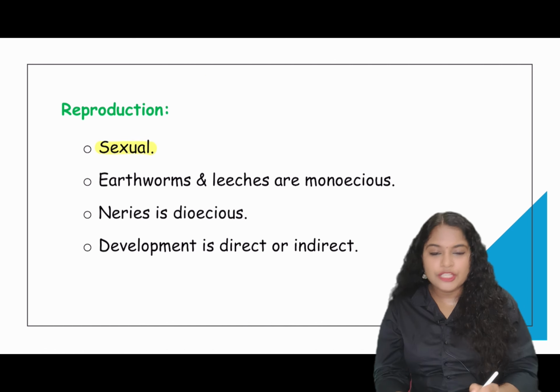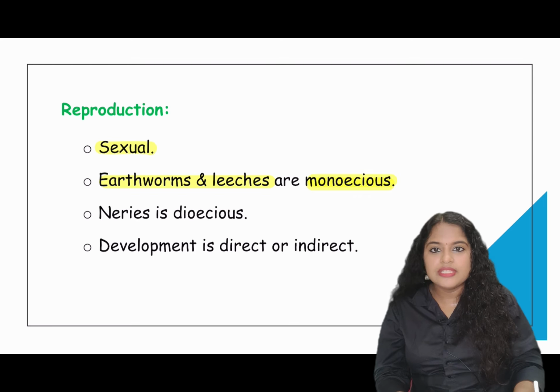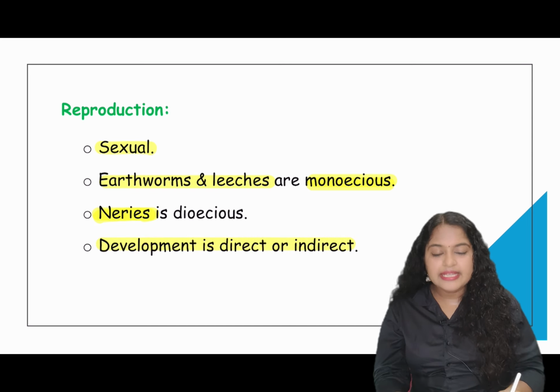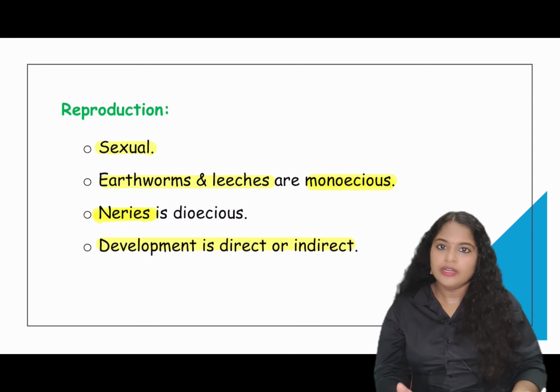They reproduce sexually. Earthworms and leeches are monoecious. What is monoecious? Their body contains both the male and female sex organs. Nereis is dioecious. Both separate males and females are present. Development can be both direct or indirect through larval stages.